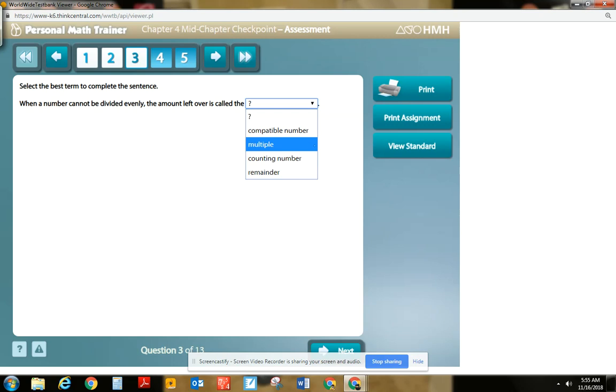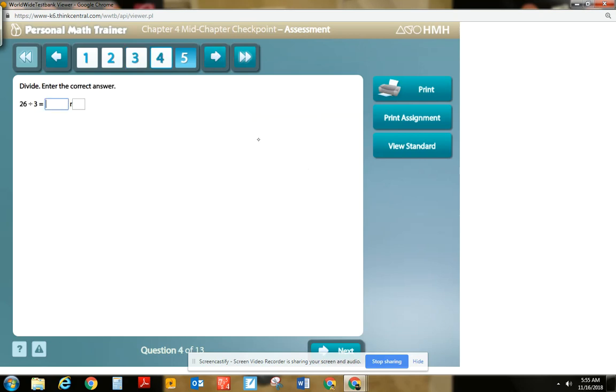When a number cannot be divided evenly, the amount left over is called the counting number. No, that would be like 4 times 1, the 1. 4 times 2, the 2. Like what you're counting by. When a number cannot be divided evenly, the amount left over is called the remainder. You have something left over.